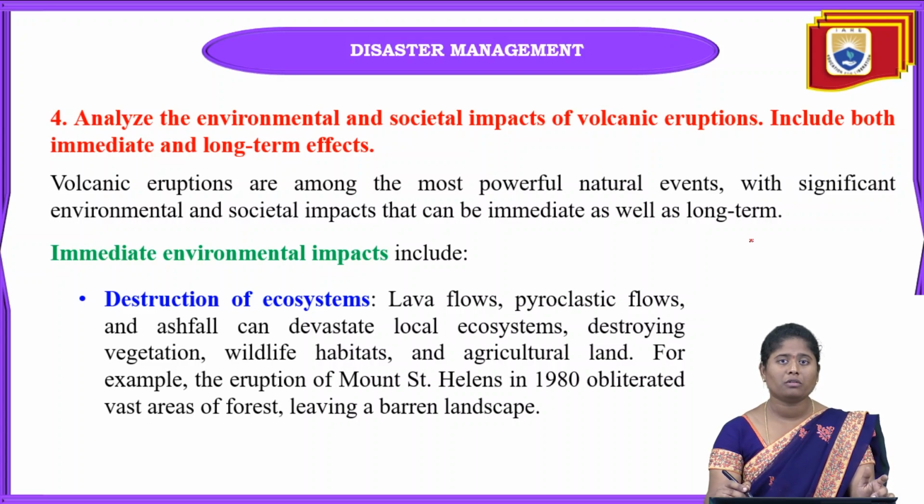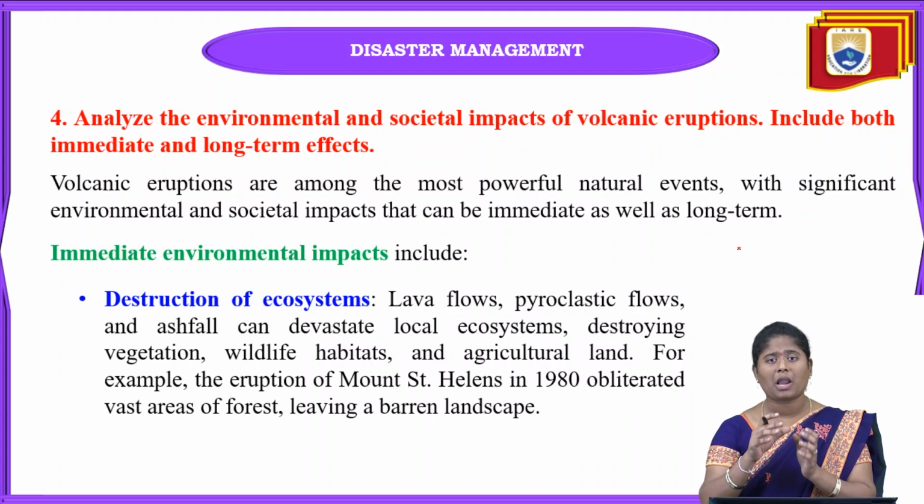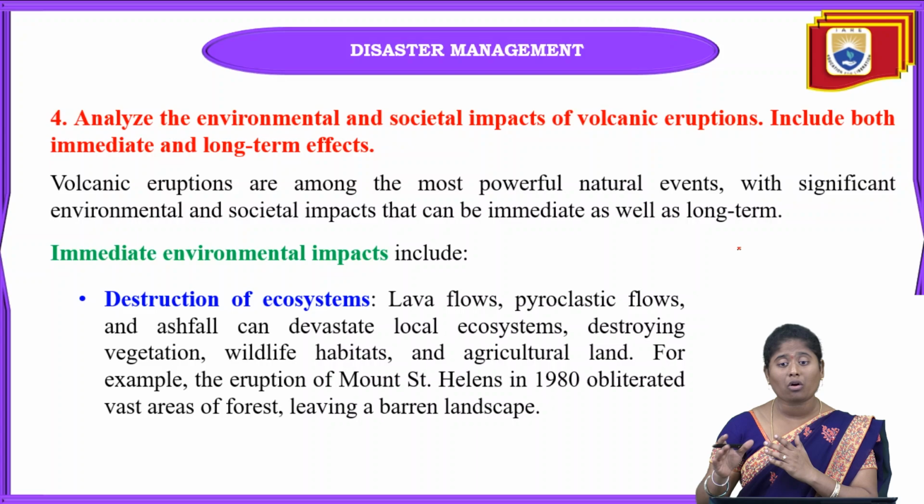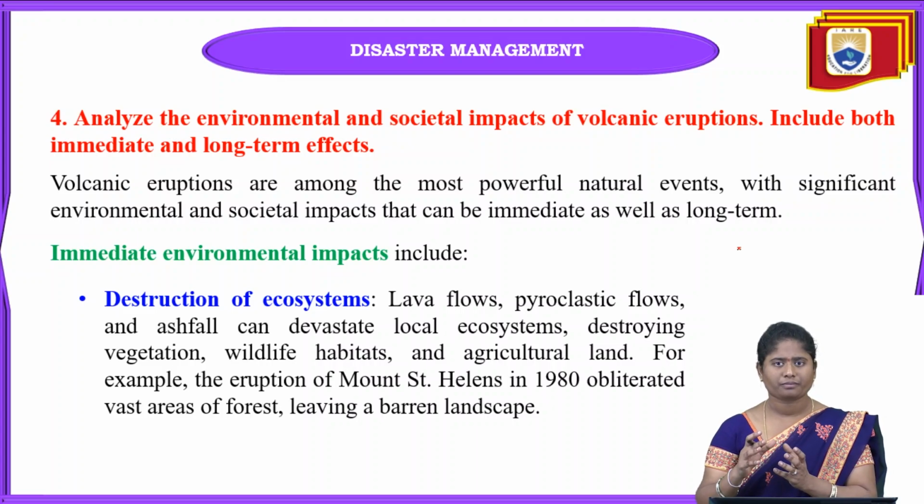Because of the volcanic eruption, the lava flow, pyroclastic flow and ash flow can directly damage the ecosystem. When lava flows on the ground, it causes so much damage to vegetation, wildlife habitats and agricultural fields.